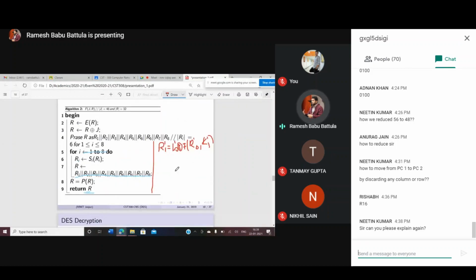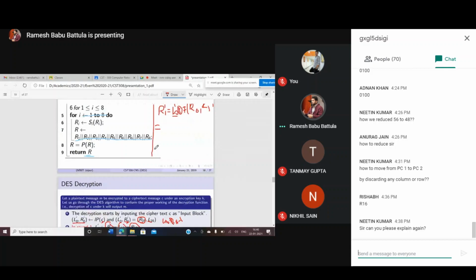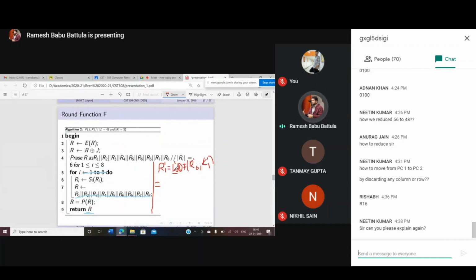The same way I am rewriting this one. My L16 dash is equal to how much? L16 dash is equal to R16. So instead of L16, I am rewriting my R16 value here, XOR F of what value? R0 dash. R0 dash is equal to R15 I wrote in the previous equation, L0 value, and K1 dash is equal to K16.